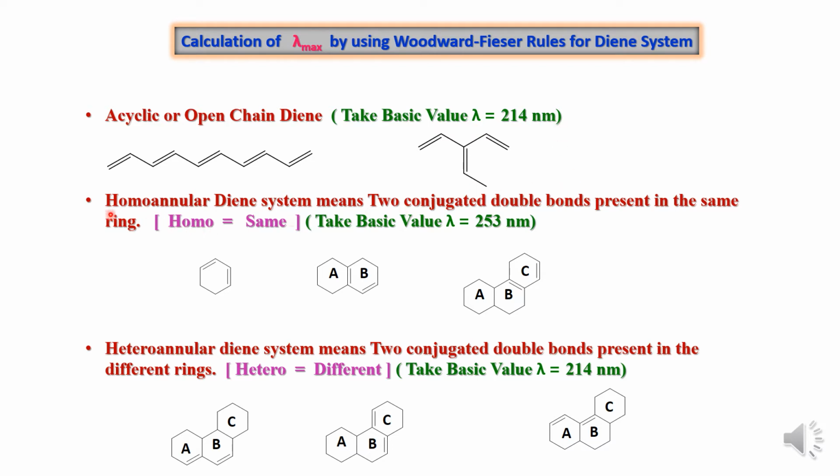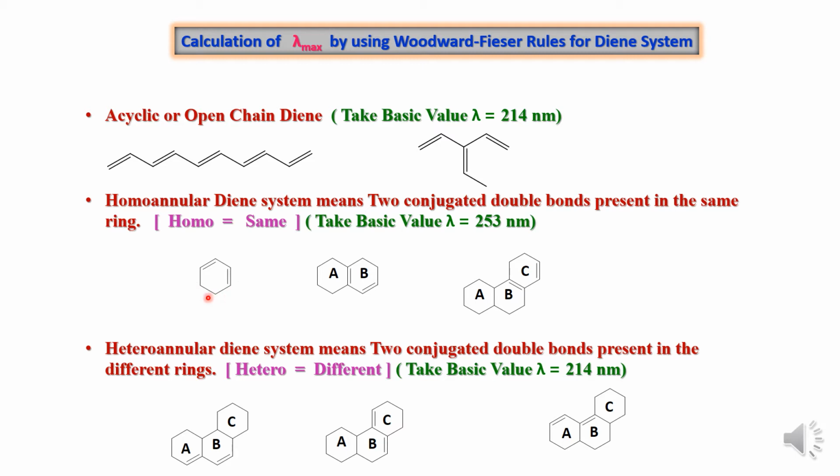Now coming to another system, that is called the homoannular diene system. It means there are 2 conjugated double bonds present in the same ring. This word homo is derived from the Greek word. It means the same. So 2 double bonds, that is the conjugated double bonds, are present within the same ring.